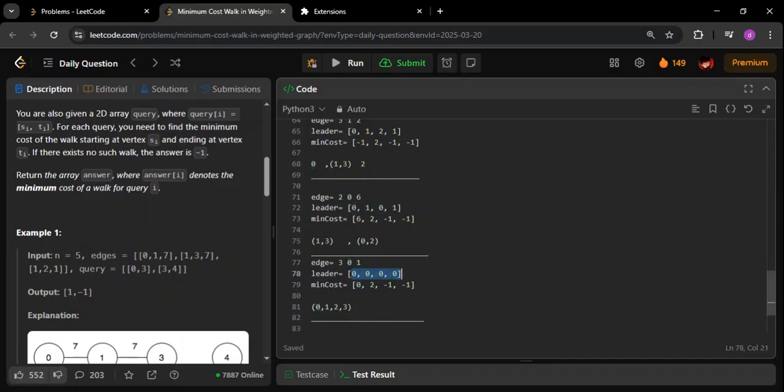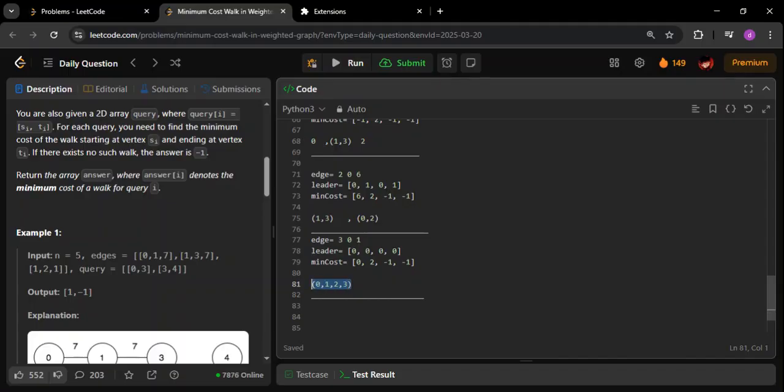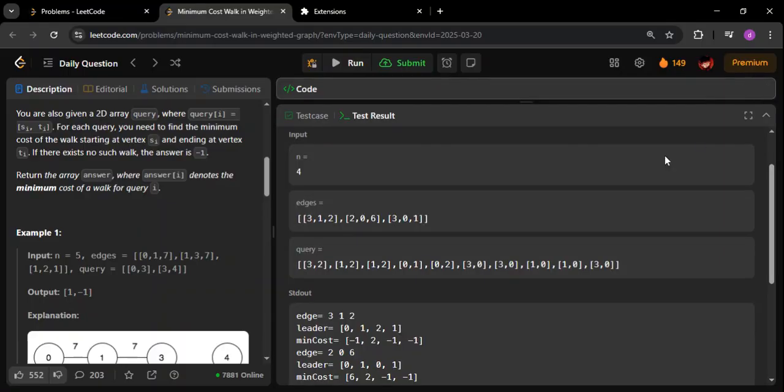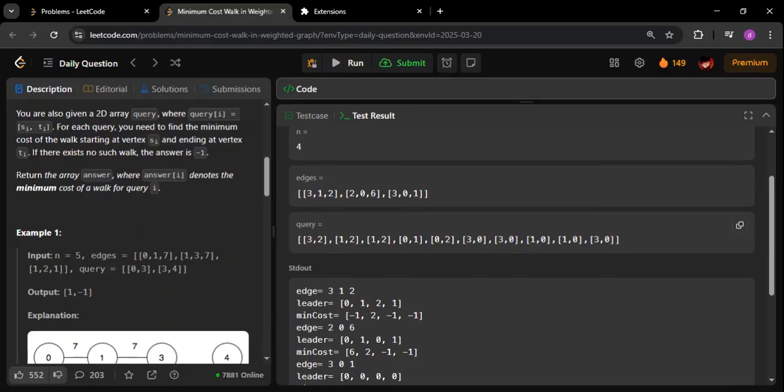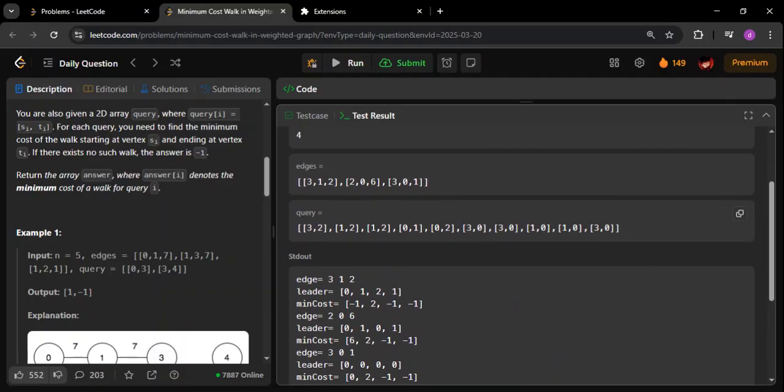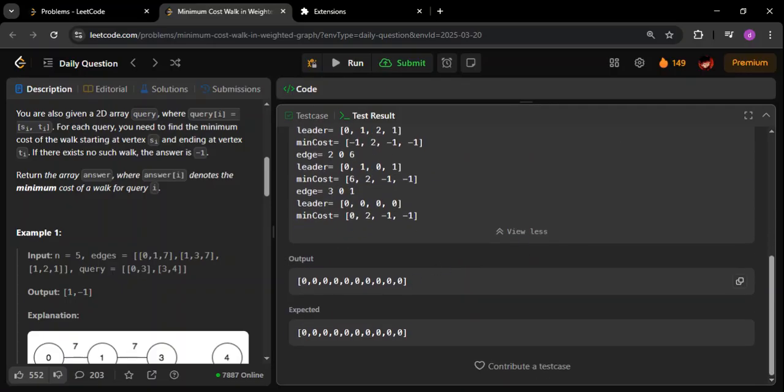See, the leader is 0, and the minimum cost of the leader is going to be 0. That is the reason why the final answer, whenever you put any query between these components, is always going to give you 0. That is what I've shown in the last example also. We have so many queries, but the answer for all of them is going to be 0.